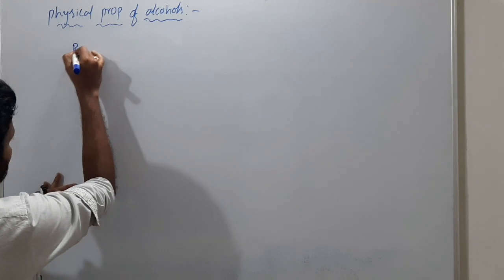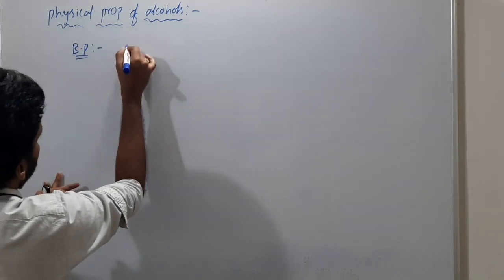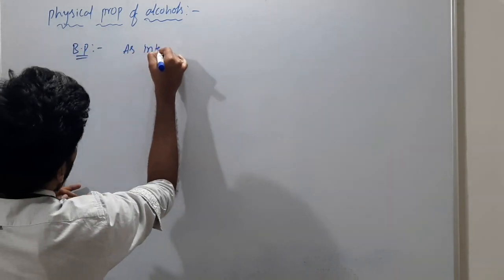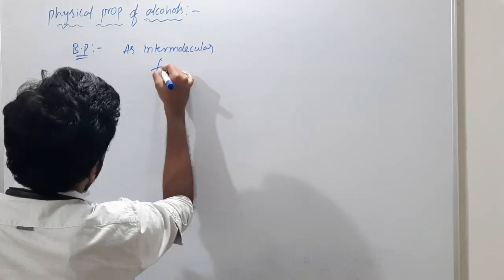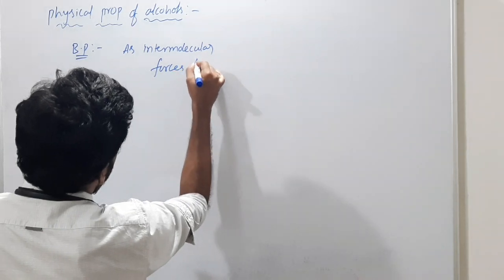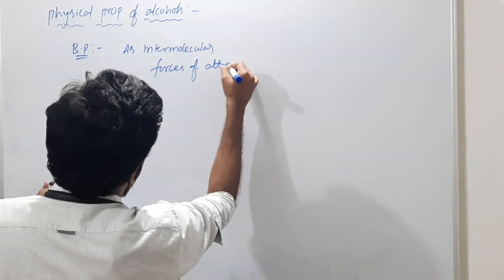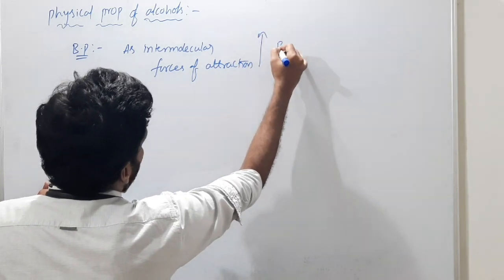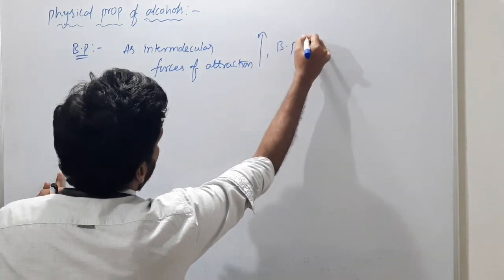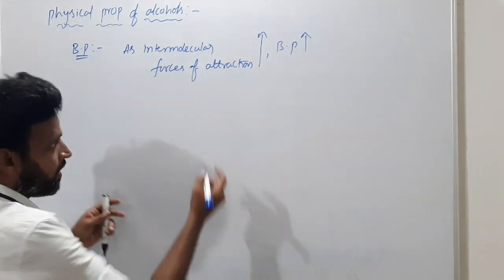So next is boiling point. As intermolecular forces of attraction increase, boiling point also increases.